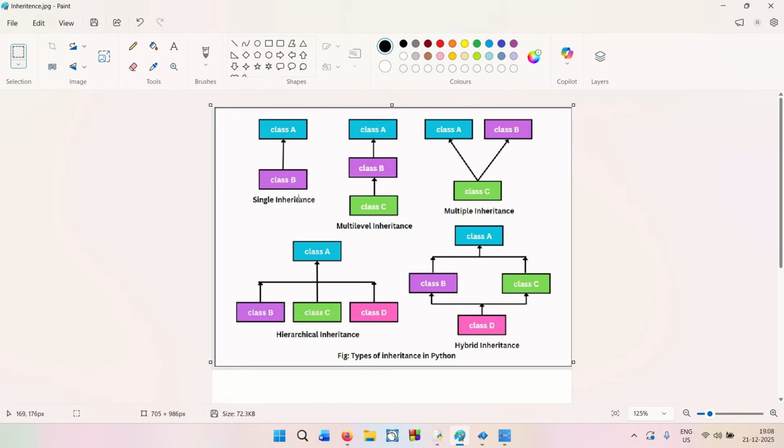So basically, let us review again. First we did the single inheritance, where a child class inherits from the parent class. Then we went to the multi-level inheritance, where we saw a grandchild inheriting from the child and the child inheriting from the parent, or you can say grandparent. And then we saw one single child inheriting from two parents at the same time. And finally we saw the hierarchical inheritance, where three children inherit from a single parent, right? And a combination of any two or three of these inheritances will basically be called a hybrid inheritance.